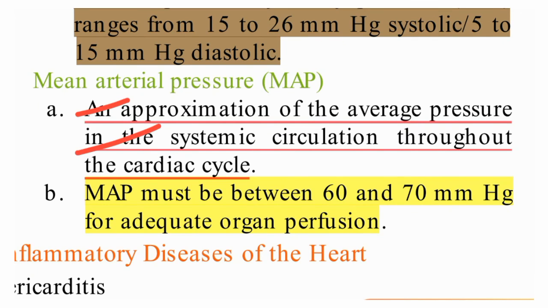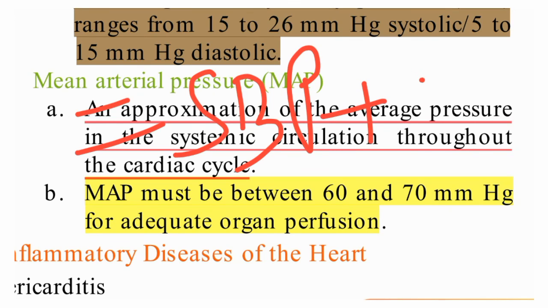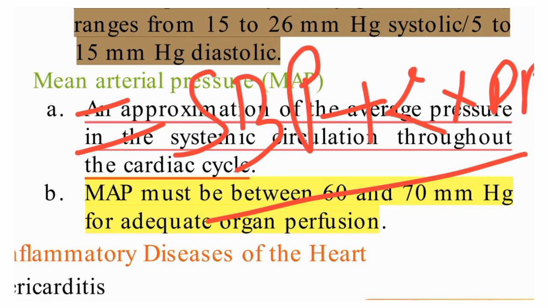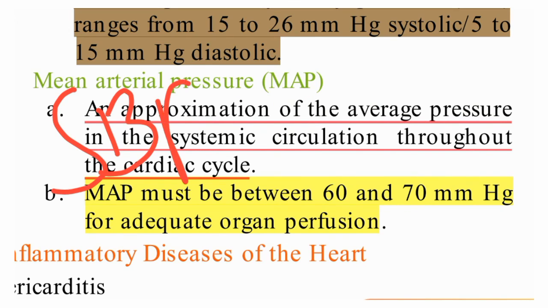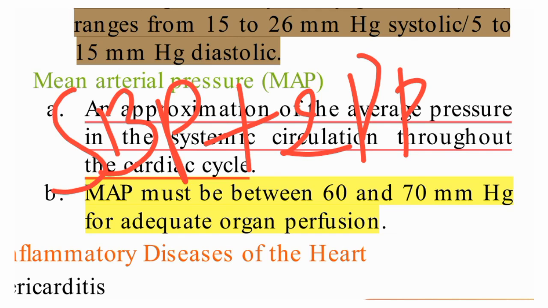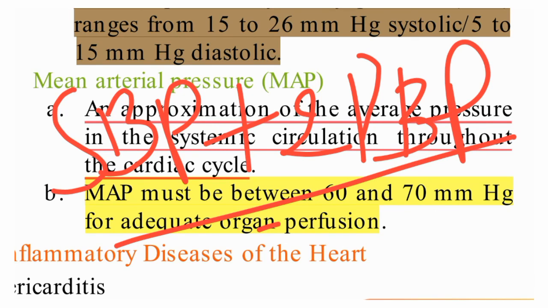What is that? Systolic BP plus 2 into diastolic BP divided by 3. So this is the formula. That means SBP plus 2 times DBP, divided by 3. So systolic BP plus 2 into diastolic BP divided by 3. So this is the mean arterial pressure formula. By this formula you can work it out.